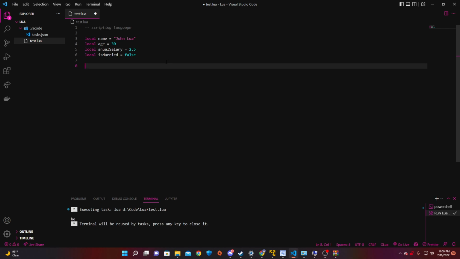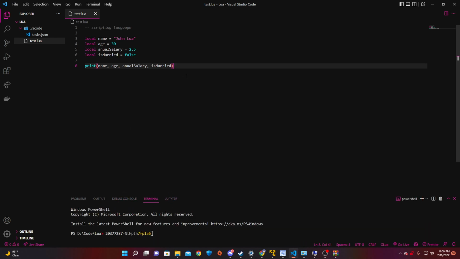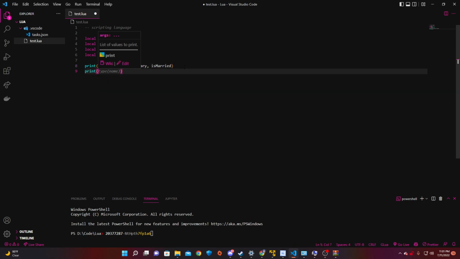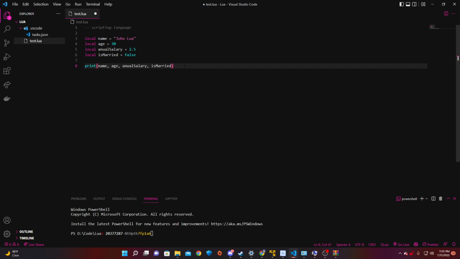You can define variables as functions. You can define variables as tables, which we'll learn in the next video. Tables are very important. So just to make sure you understand what these are, we're going to print the age, the annual salary, and is married. This is a function. I'm assuming you know what a print function does. It's just going to run it in the terminal. We're just going to print each and every single one of these. Lua's print will support as many things as you put in it. Anything you put in there, it'll print to the terminal. So these are all values we've stored temporarily in memory. We're going to print them out.